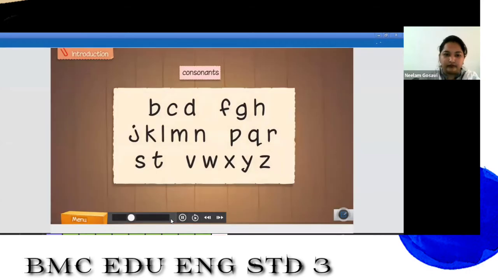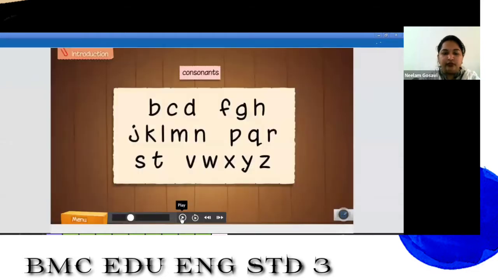All the other letters of the English alphabet are called consonants: B, C, D, F, G, H, J, K, L, M, N, P, Q, R, S, T, V, W, X, Y, Z. These all are consonants.